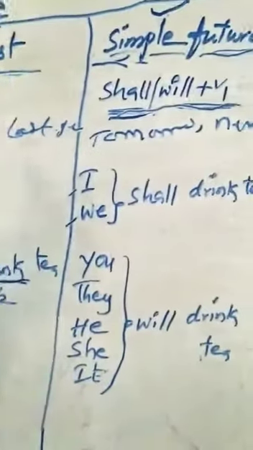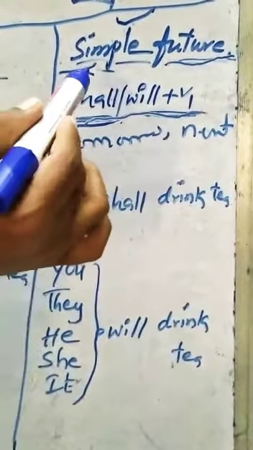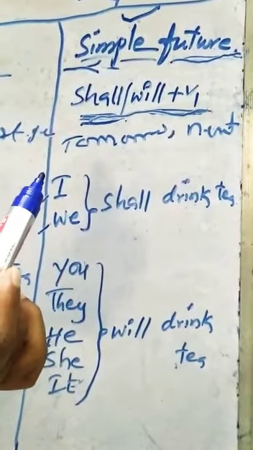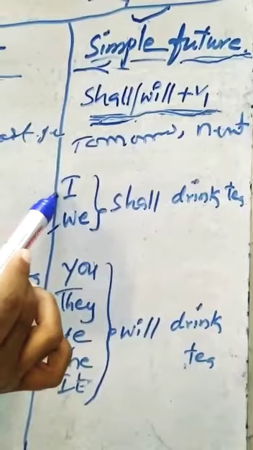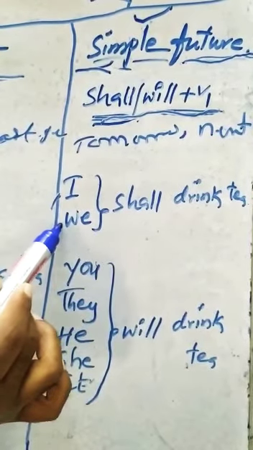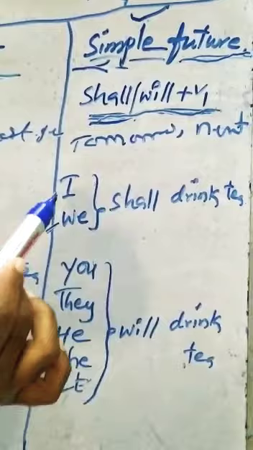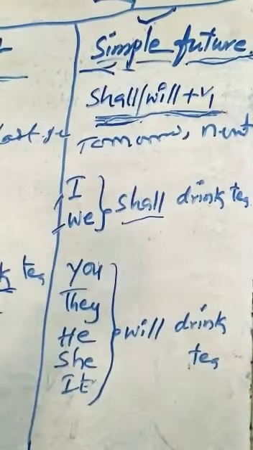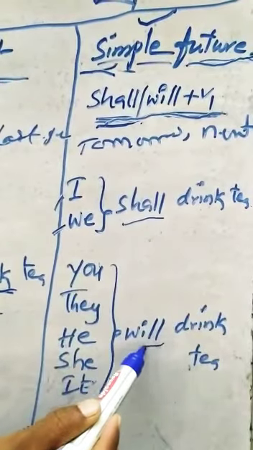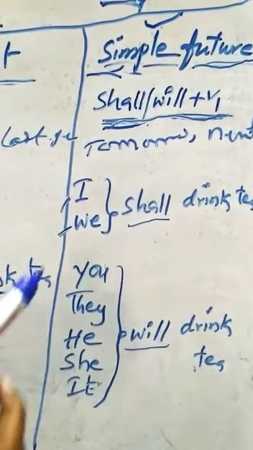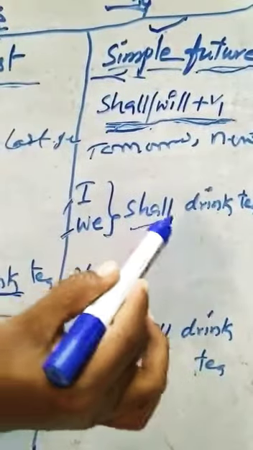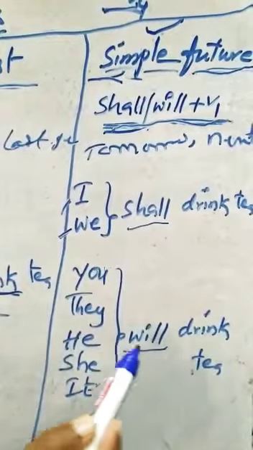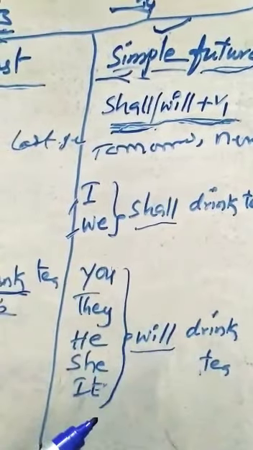Next, simple future. In simple future, shall or will plus V1 verb is used. Shall is for first person, I or we. For I and we only, shall is used. For the remaining, will is used. So, I shall drink tea. We shall drink tea. You will drink tea. They will drink tea. He will drink tea. She will drink tea. It will drink tea.